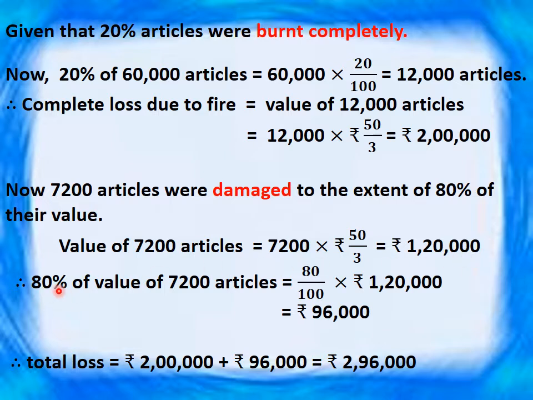So 80% of the value of 7,200 articles is equal to 80 upon 100 of this 1,20,000, which is equal to rupees 96,000. So this is a partial loss. So total loss is equal to 2 lakh from the first case and the second case 96,000. So 2 lakh and 96,000 rupees is the total loss.